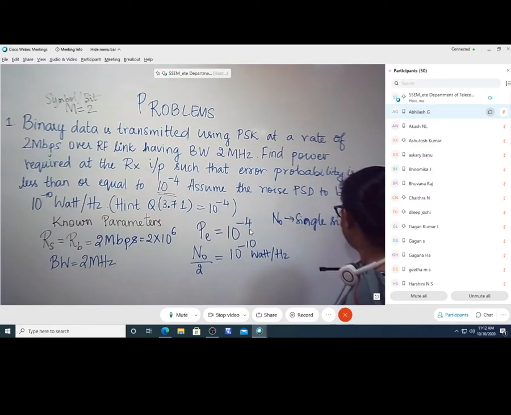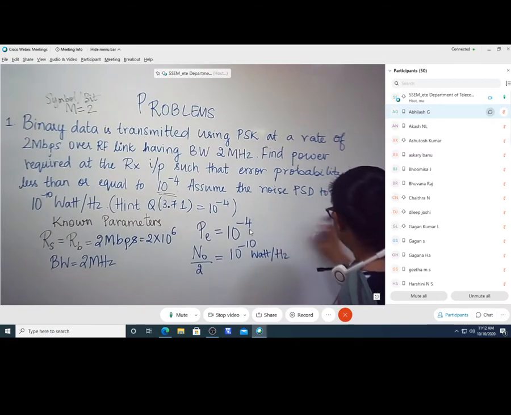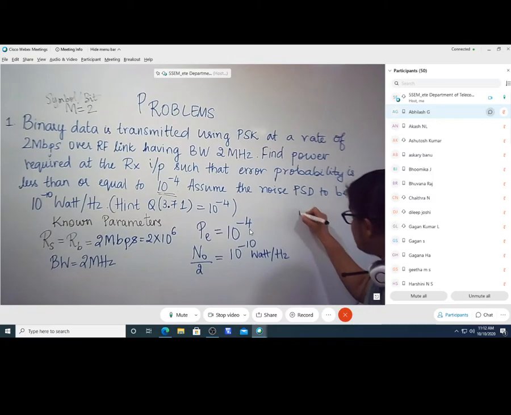They will specify it particularly as single-sided power spectral density. If nothing is specified, you can take N0 by 2 is equal to 10 raised to minus 10. These are the known parameters. Having noted down the known parameters, let us rewrite the expression for the probability of error that we have derived yesterday.